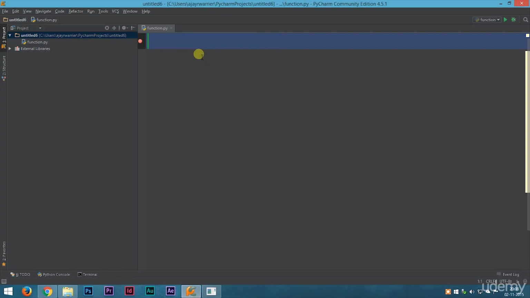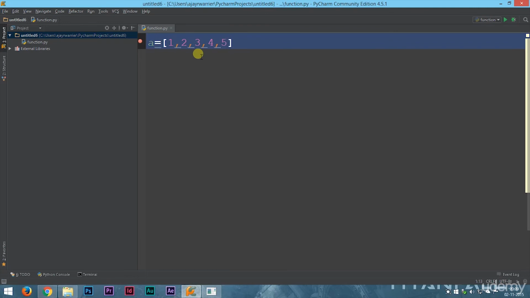Okay, so we have opened up our PyCharm here. To make a list, it is very simple. We type in the list name and then the equal to sign. Inside square brackets, remember it is not the parenthesis, we are using the square brackets, we list the elements of our list, separated by a comma. Suppose you are making a list of numbers from 1 to 10: 1, 2, 3, 4, 5, and all the way up to 10. Now in this case, we have made a list of the first 5 numbers.